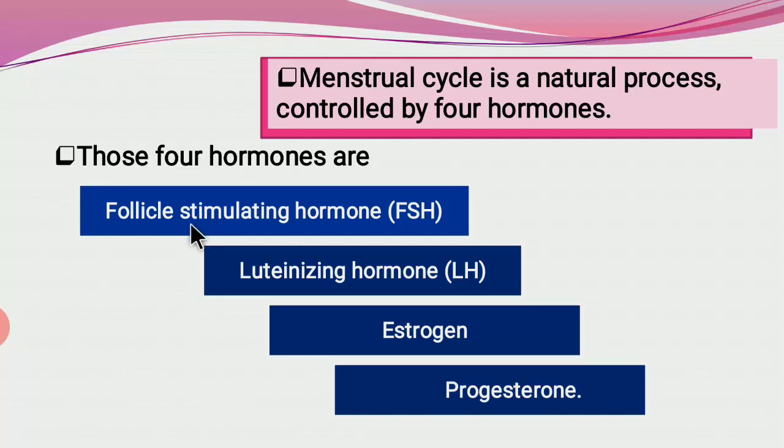These eggs are stimulated for the process of oogenesis by this hormone, so it is called a follicle stimulating hormone. Second is luteinizing hormone. Third is estrogen, and fourth is progesterone. These are the four important hormones which play an important role in the menstrual cycle.